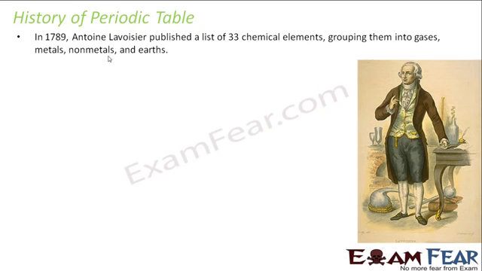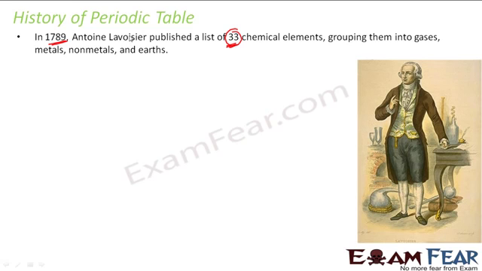Let's study the history of the periodic table, how this periodic table came. The first thing happened is 1789. At that time there were 33 elements. I think I have discussed the history of elements, the metals and non-metals, how it came, right? So by 1789 there were only 33 chemical elements, only 33, right?